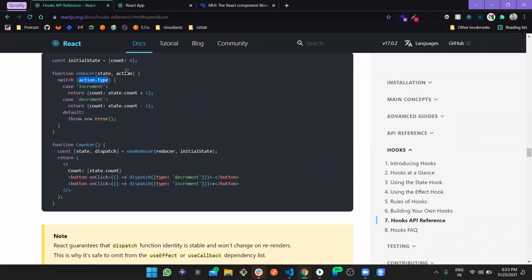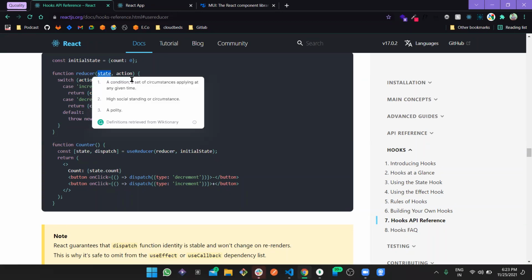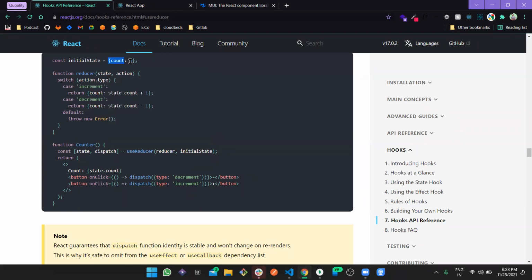Now with this action, the type could be different, there could be multiple cases. Here the types are decrement and increment. So if the type case is increment, then simply return the count, and whatever the current state is, that state is an object. So state.count plus one. Now if this is increment, it is the same as what we were doing with useState, but this is doing it right away by simply sending what type of action it is.